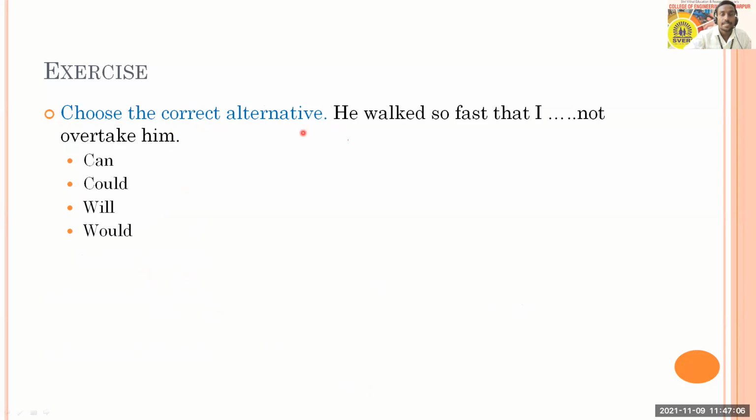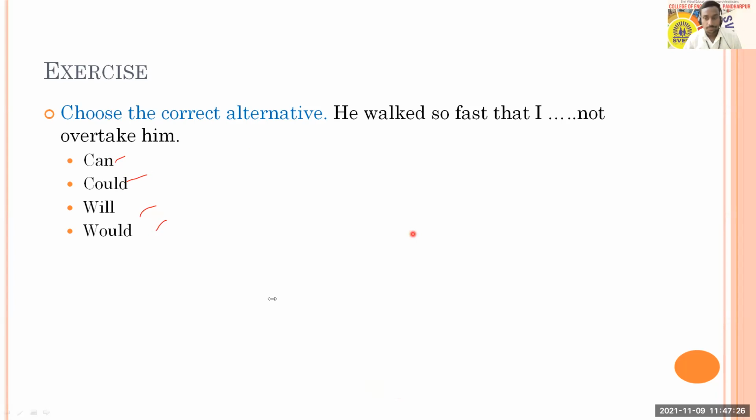Choose the correct alternative. He walked so fast that I dash not overtake him. Can, could, will, would. I got answer immediately from Sanyush. Others please reply. From Mansi also.